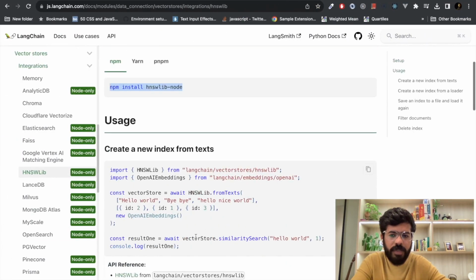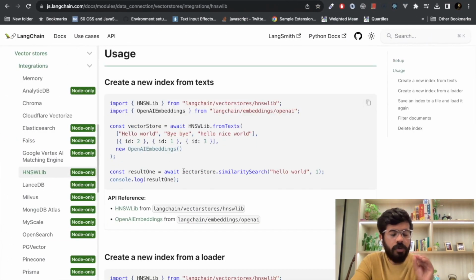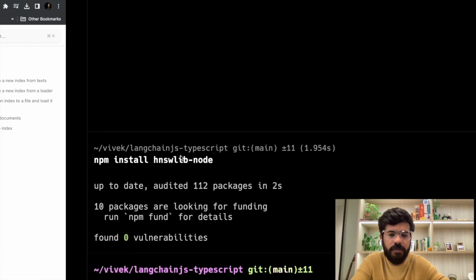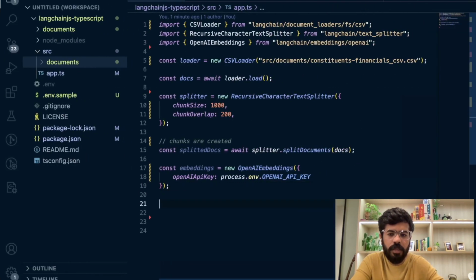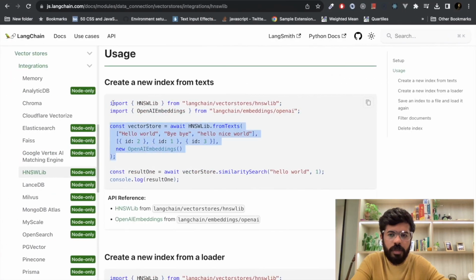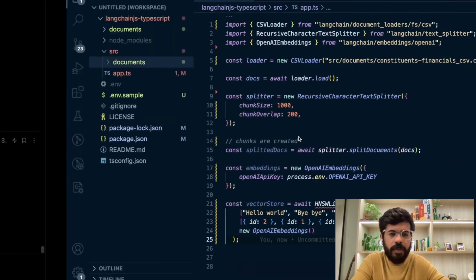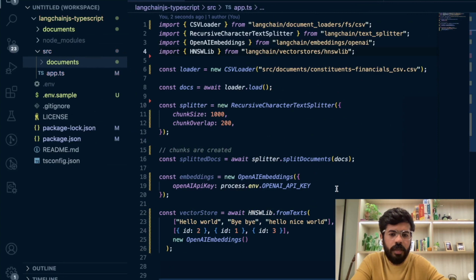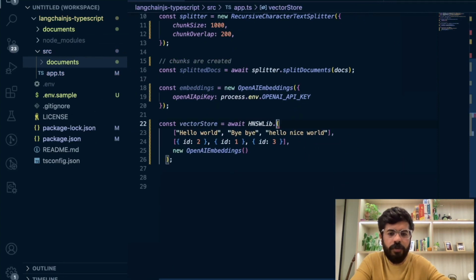While this is happening, we'll see how to store your embeddings inside the vector store. It's a simple process. We create a vector store like this. First we need to import this library, and then we say not from text, but from documents.